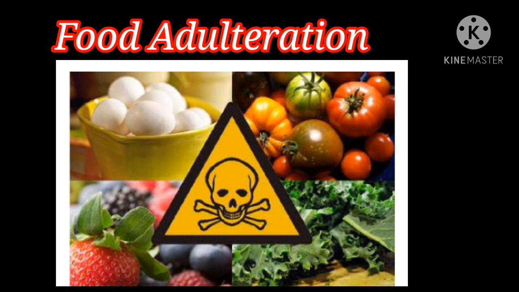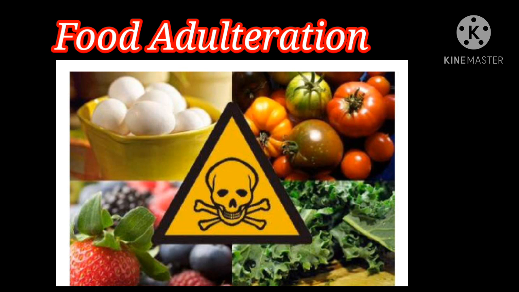So, what happens? The natural composition and the quality of the food substance is affected. Okay. The adulterants in food can be classified into the following categories: natural adulterants, incidental adulterants, intentionally added adulterants.